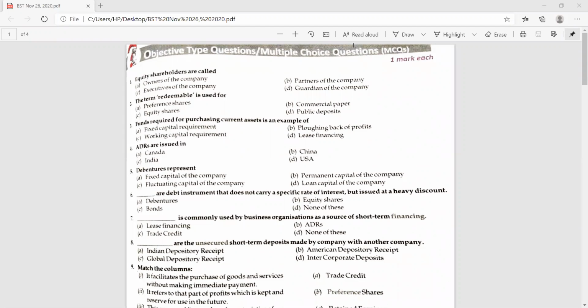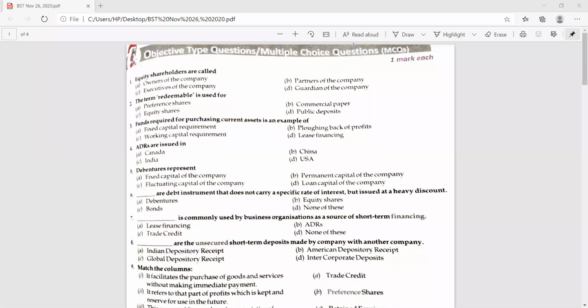Whatever funds are required for purchasing current assets, what is it known as? Ma'am, I don't know about this. You don't know. Can anybody else give the answer? Working capital requirement. Very good, Tarun. Yes, it's working capital requirement.